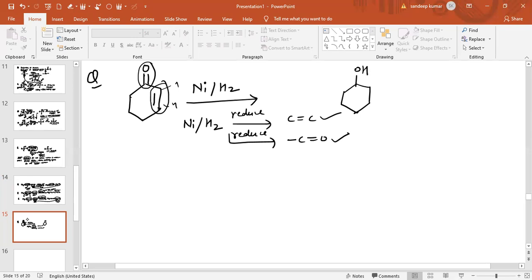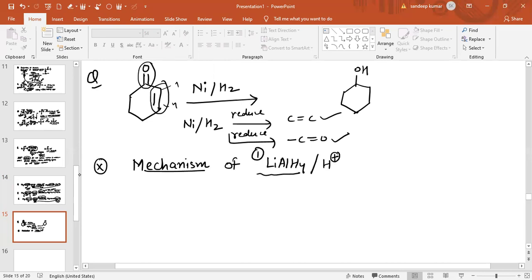Now see, I am going to explain the mechanism of lithium aluminium hydride. In the first step I am adding LiAlH4, and in the second step I am adding H plus. See the mechanism.